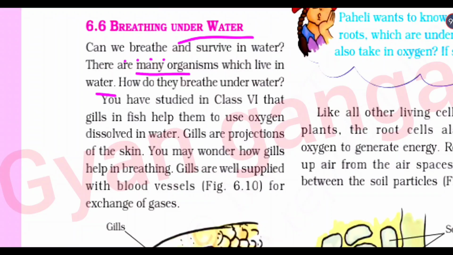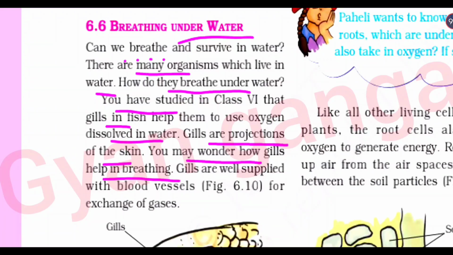How do they breathe underwater? You have studied in class 6 that gills in fish help them to use oxygen dissolved in water. Gills are projections of their skin. You may wonder how gills help in breathing. Gills are well supplied with blood vessels for exchange of gases.